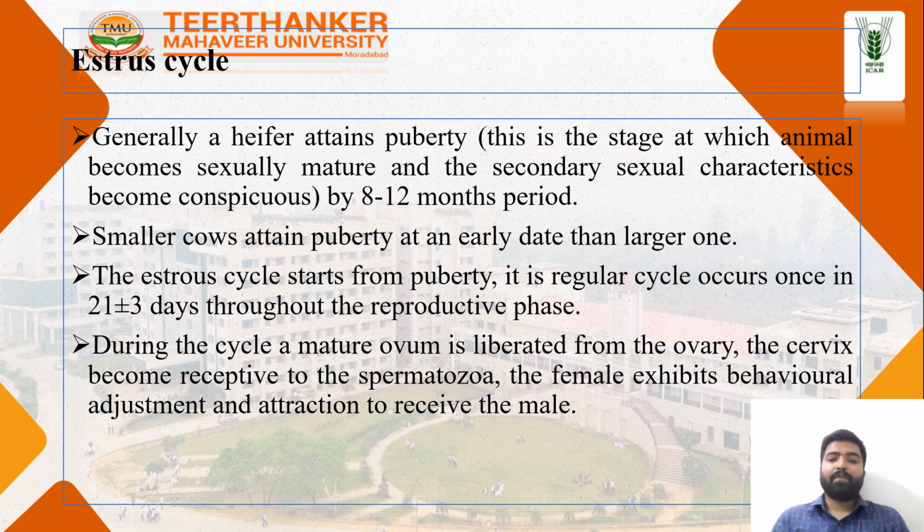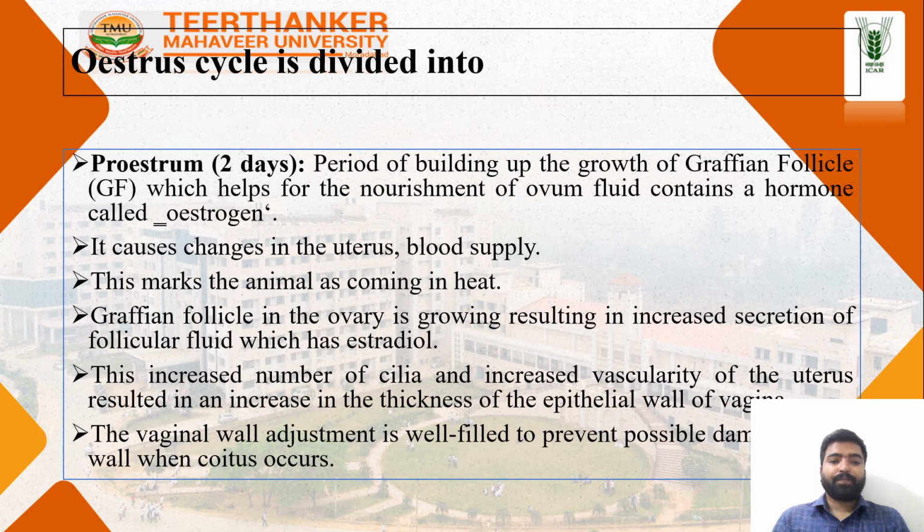Generally, a heifer attains puberty, the stage at which the animal becomes sexually mature and secondary sexual characteristics become conspicuous, by 8 to 12 months of age. A smaller cow attains puberty at an earlier date than a larger one. The stress cycle starts as a regular cycle that occurs once in 21 plus or minus 3 days throughout the reproductive phase. During the cycle, a mature ovum is liberated from the ovary and the cervix becomes receptive to the spermatozoa. The female exhibits behavioral adjustment and attraction to the male in particular.